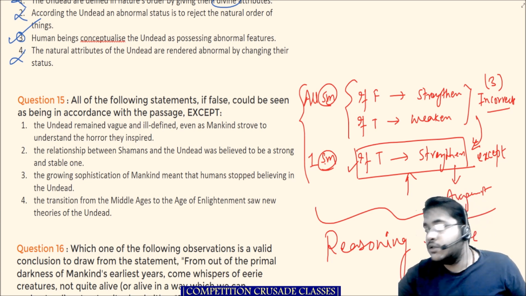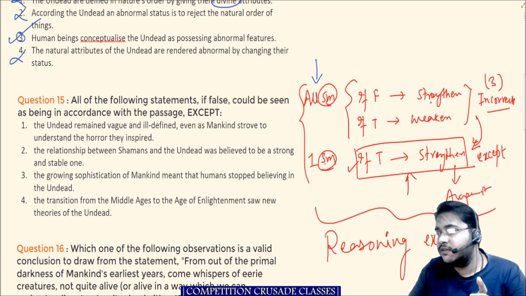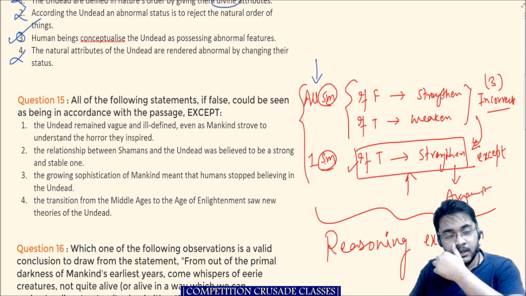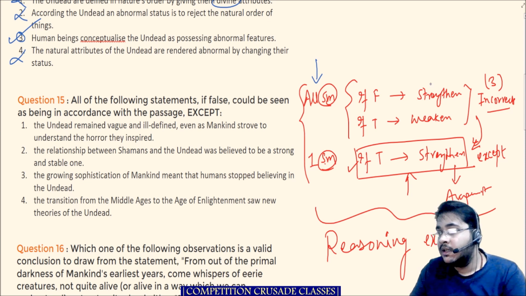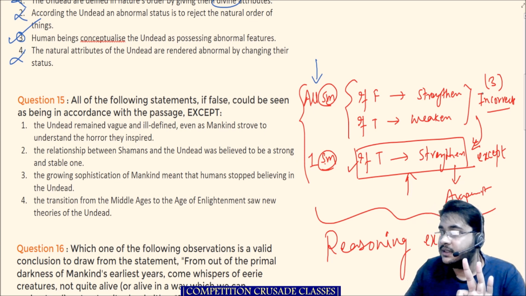So what did we talk about in this question? It talked about all of the statements, if true, will strengthen the passage. That is incorrect. If all the statements were false, that will strengthen the passage. We were supposed to find 3 statements, and those 3 statements will be incorrect.